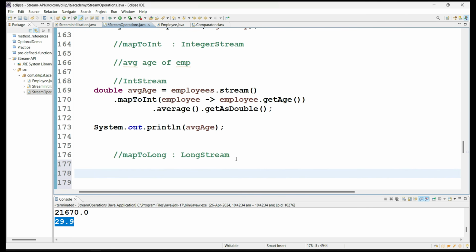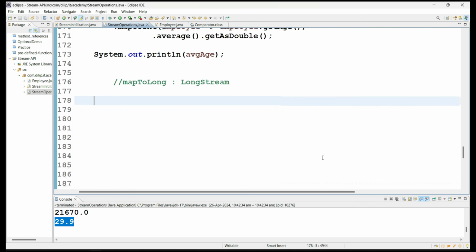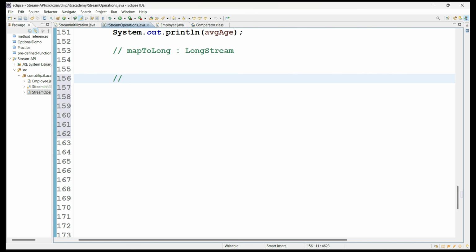Now let's move to another method which is also popular as part of the Stream API. As part of the Stream API, we have a method called the peek method, and this is a special method, and we have interview questions around the peek method also. So what is the importance of the peek method? What is the functionality of the peek method inside the Stream API? We will try to understand that now.